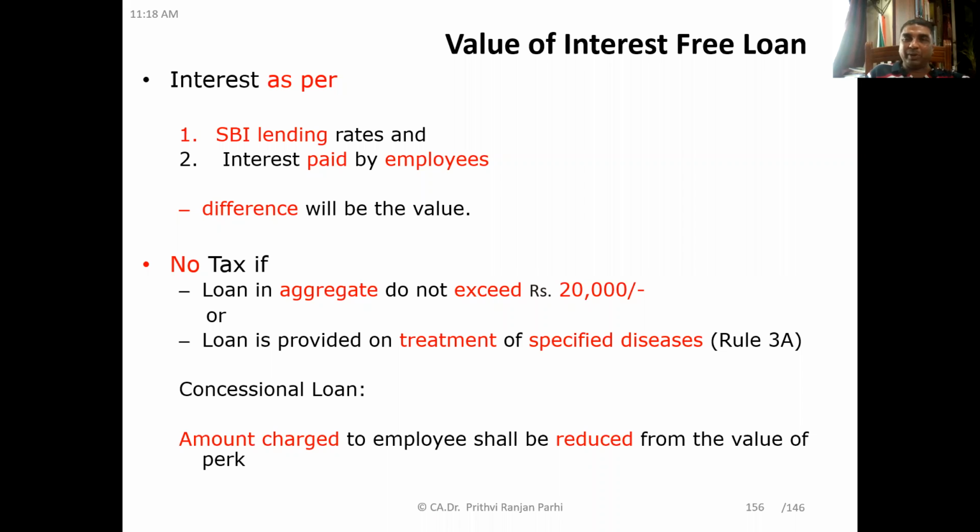So in these two cases, that means the aggregate of loan not exceeding 20,000 rupees, and the loan for treatment of specified diseases, it is not taxable, otherwise it is taxable. And if any amount is charged to the employee, let us say it is a concessional loan, whatever amount is charged will be reduced from the value of the perquisite.